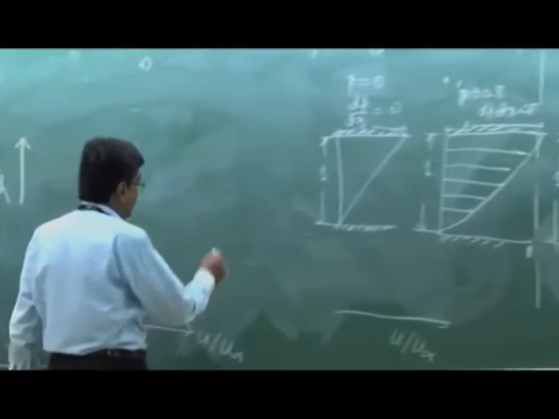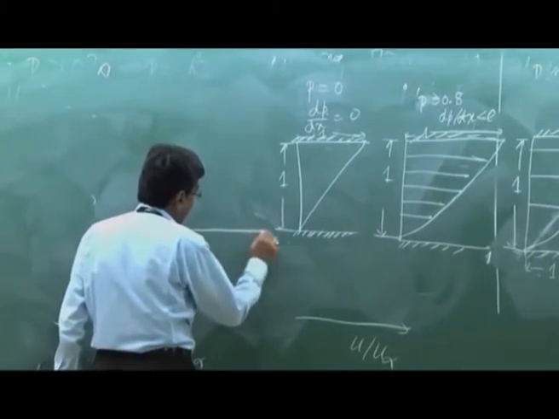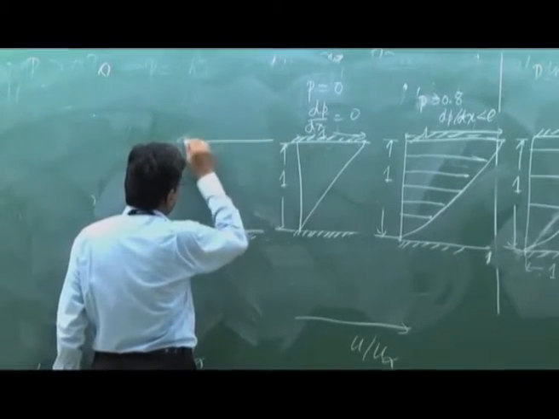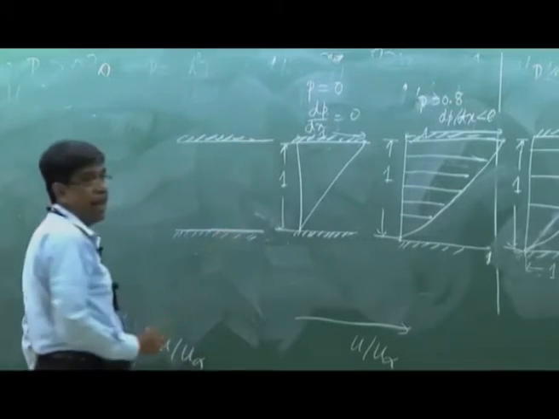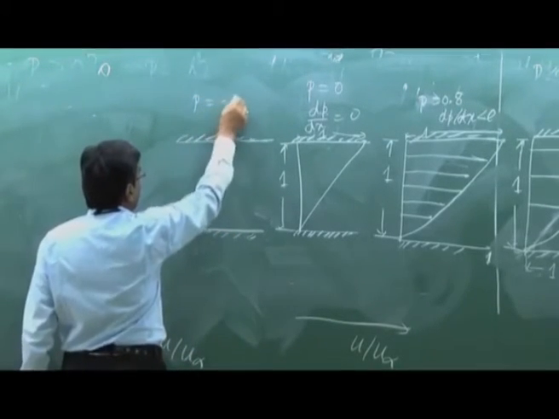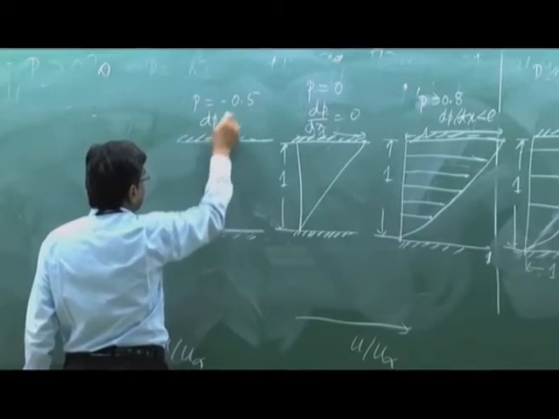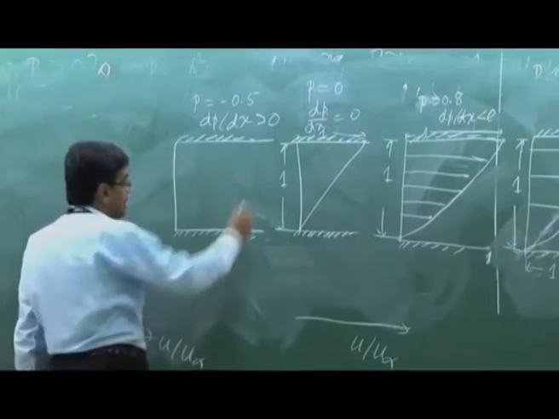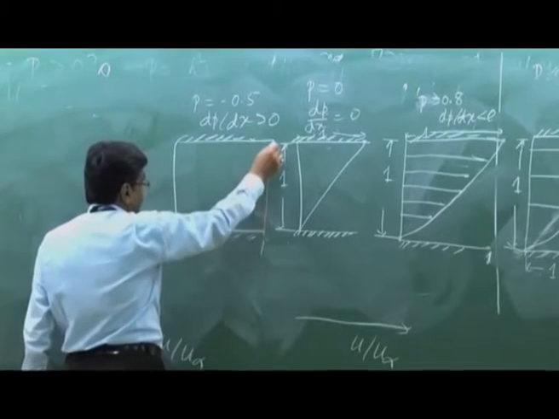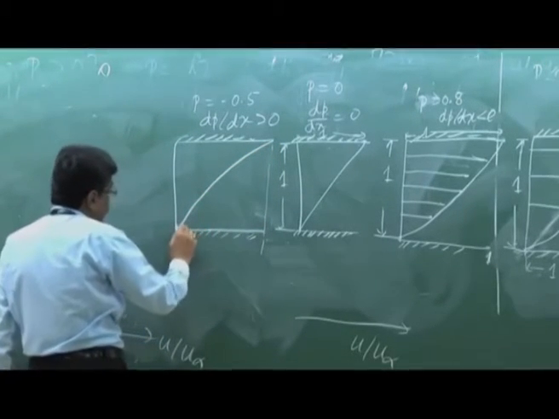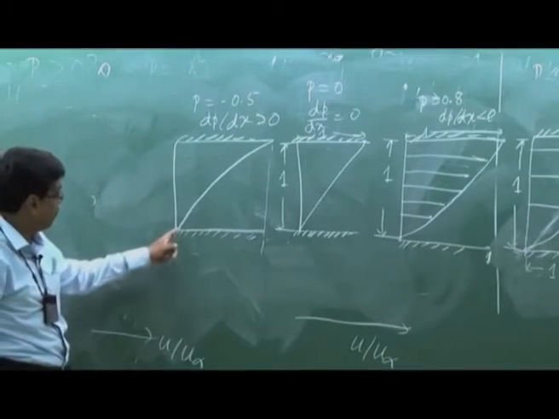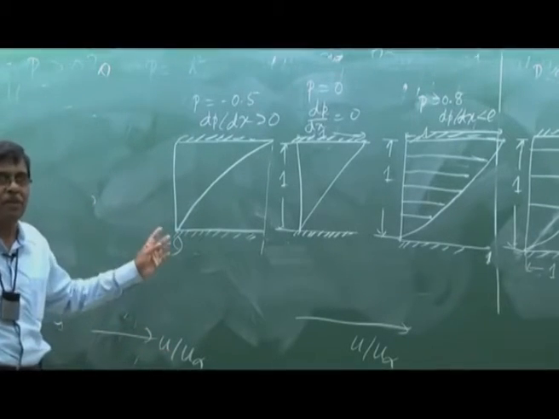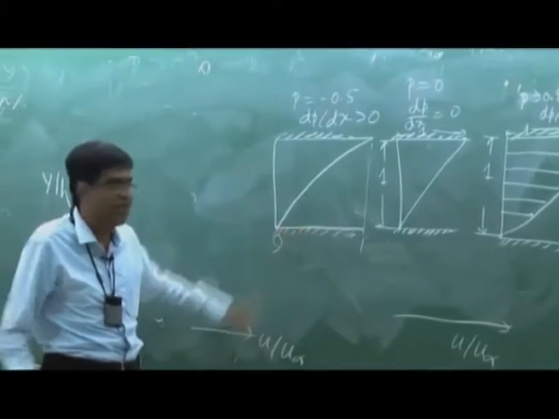Similarly, if we come to this direction, we will see that here at any pressure gradient, let us consider the negative value, P is equal to minus 0.5. dP dx is greater than 0, that means it is adverse. In that case, what happens? This is 1, this is 1. In that case, there is a linear profile, with no mathematical minimum, but the minimum velocity is 0 velocity. The functional value is 0 here, because the flow domain is truncated.